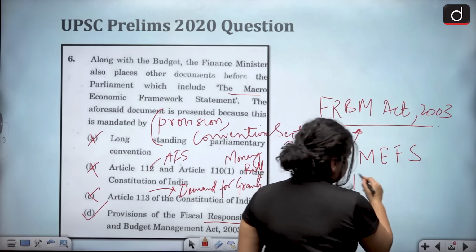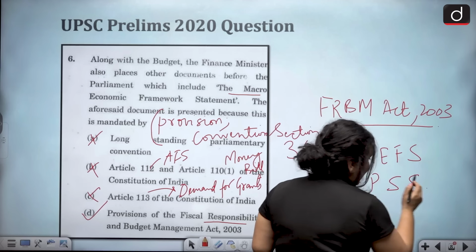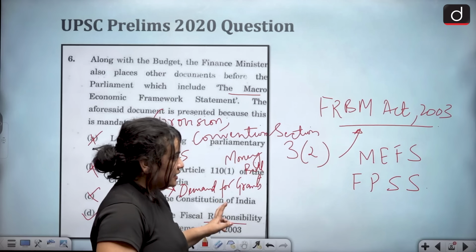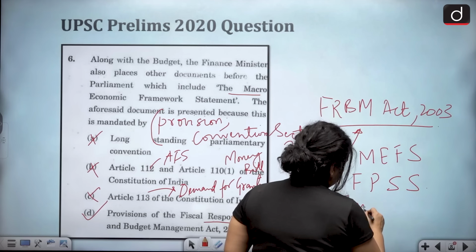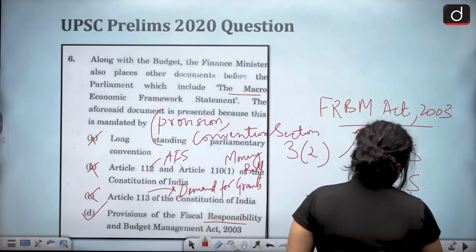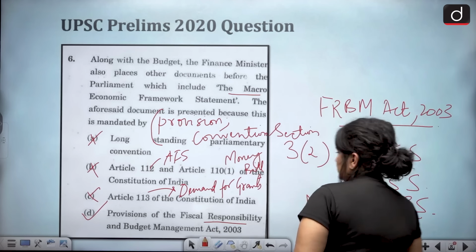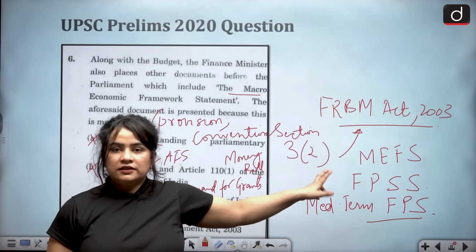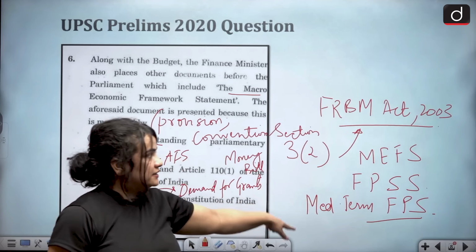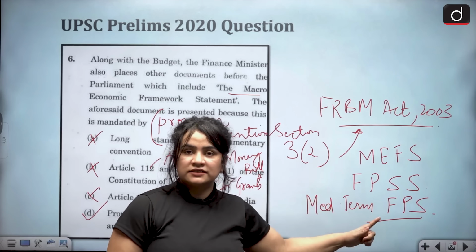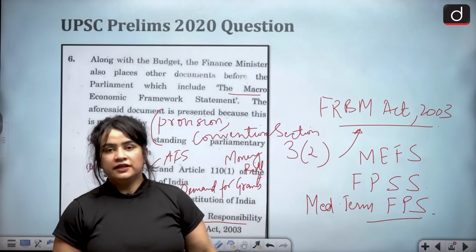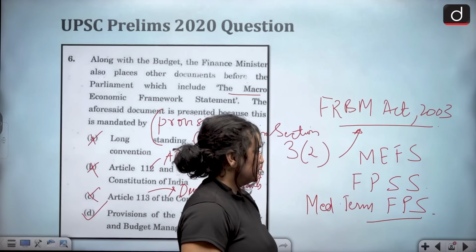Also, the fiscal policy strategy statement, and then again, the medium-term fiscal policy statement. These are the documents that are mandated by Section 3, Clause 2 of the FRBM Act to be presented in front of the Parliament. All right?